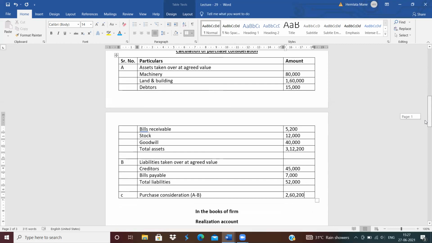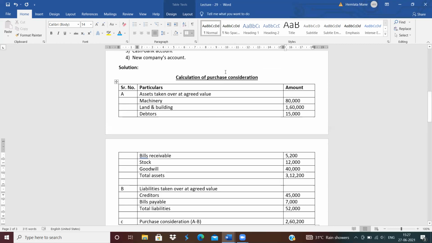In last lesson, also we studied how to calculate the purchase consideration. Same as that: all the assets at agreed value. Investment were not taken over by new firm, so don't write down the investment. Cash and bank balance is also not taken over by new company, so don't write down the cash and bank balance.